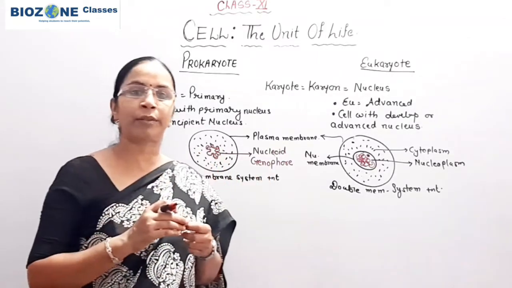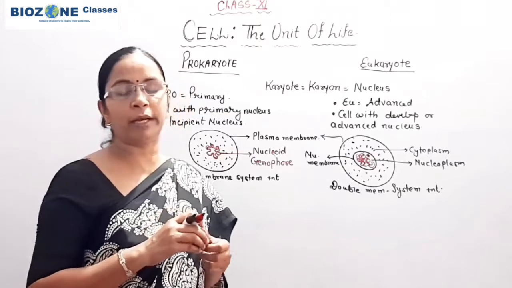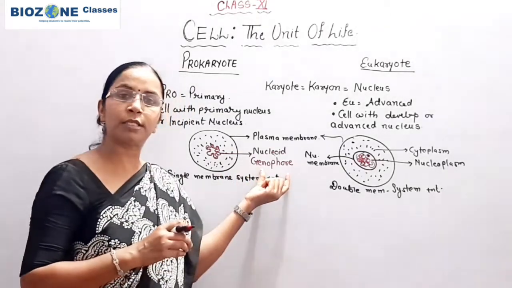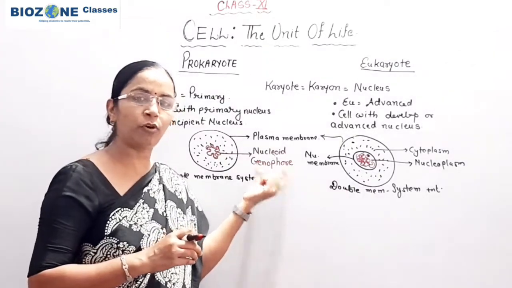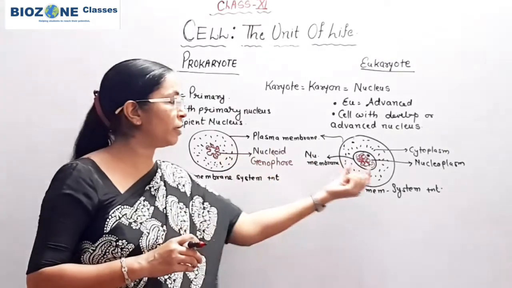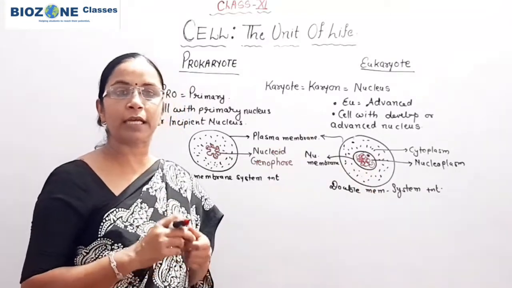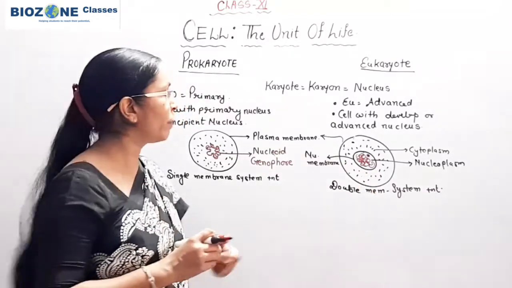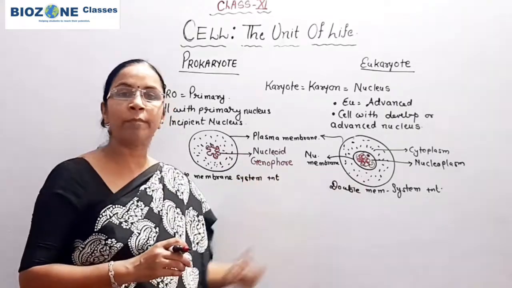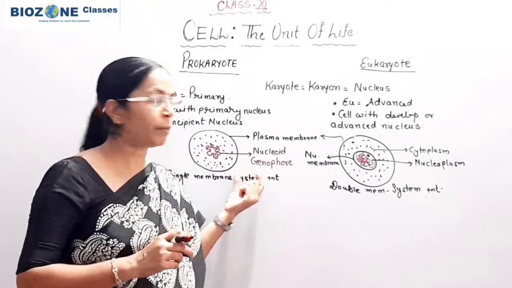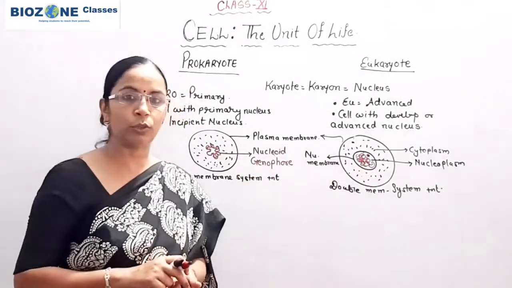Kingdom Monera, you study in the 5 kingdom classification. So from kingdom Monera life begins. Nucleus is present in the form of genophore. Nuclear membrane is absent here. Two membrane system as well as the membrane bounded cell organelles are also present. So this you remember for the main term that we use, the primary or incipient nucleus and advanced nucleus.